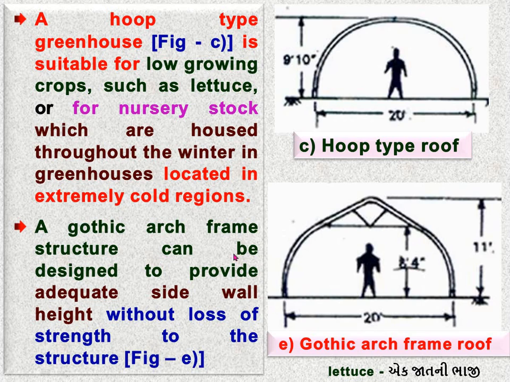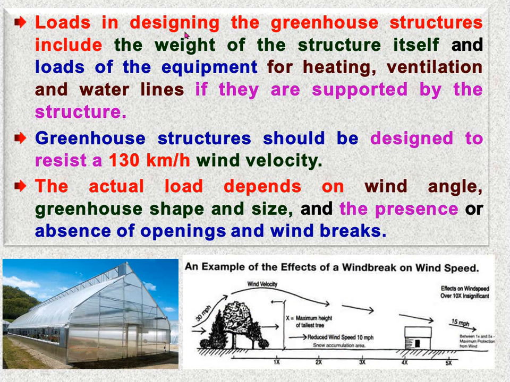A Gothic arc frame structure can be designed to provide adequate side wall height without loss of strength to the structure. Means if our crops are tall, or we are growing the crops over the benches, then adequate side wall height is preferable, and in this case a Gothic arch frame roof with more height is very much useful.